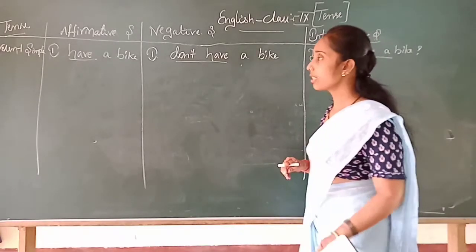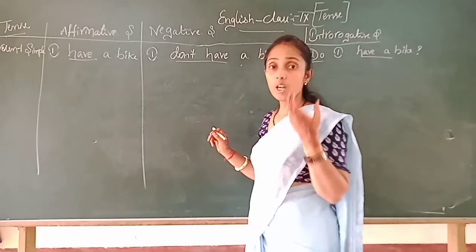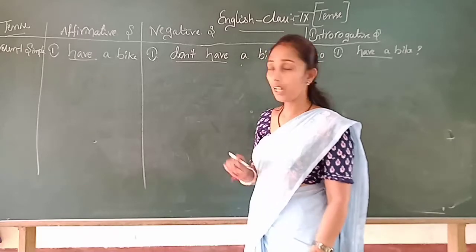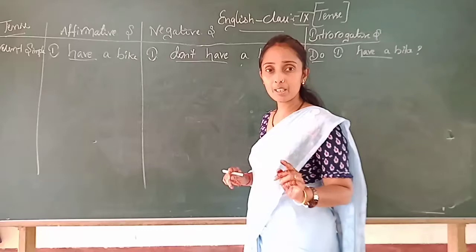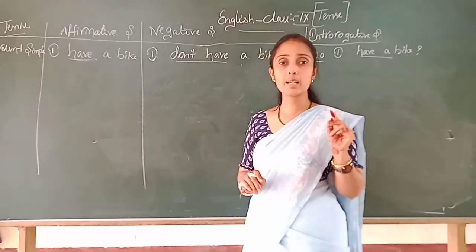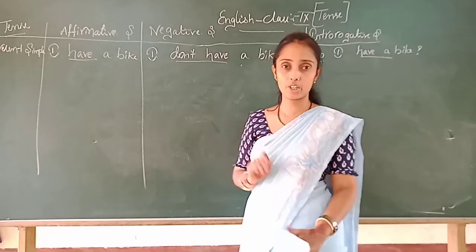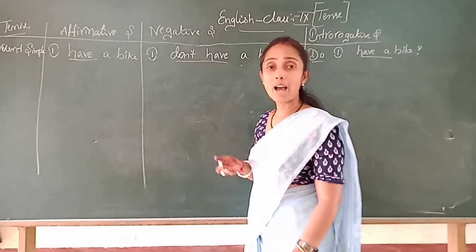See, because simple tense always shows the virginality of an action. Remember that when a simple tense is in present form, it will keep the virginality of the action. What was the action there? The action of having a bike.